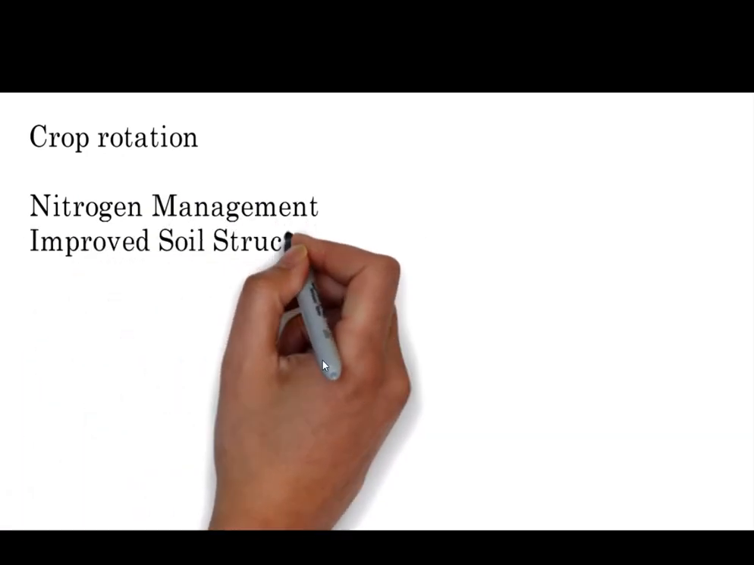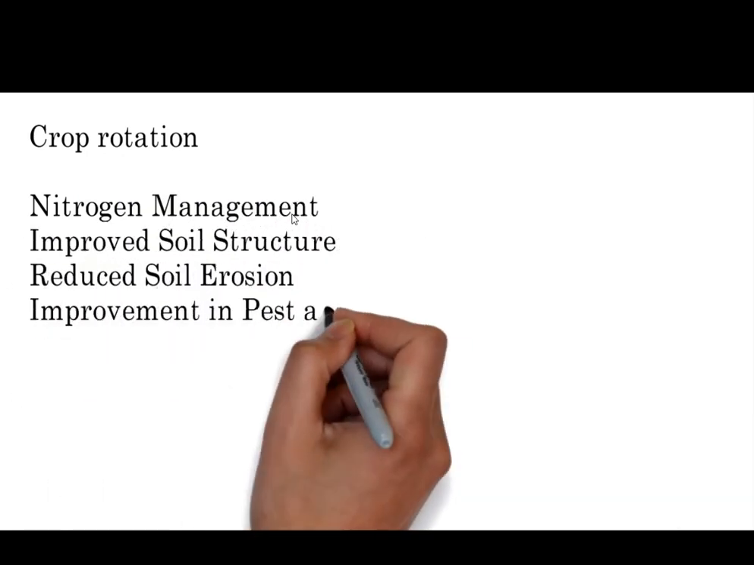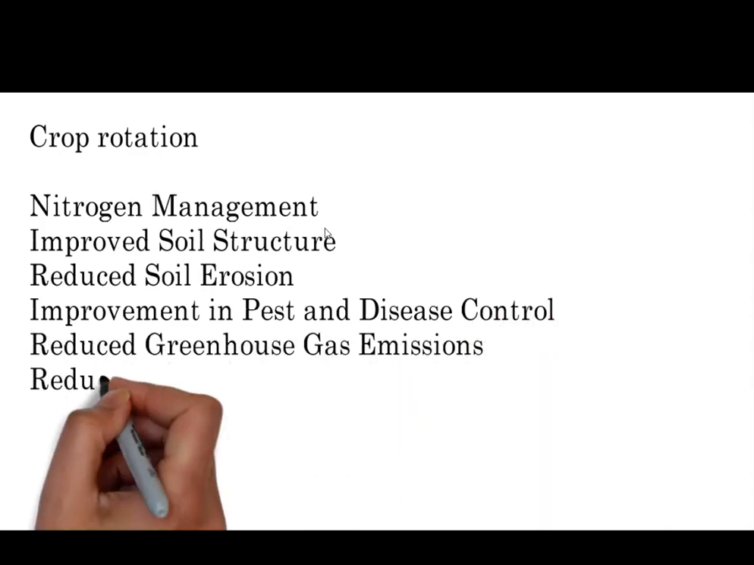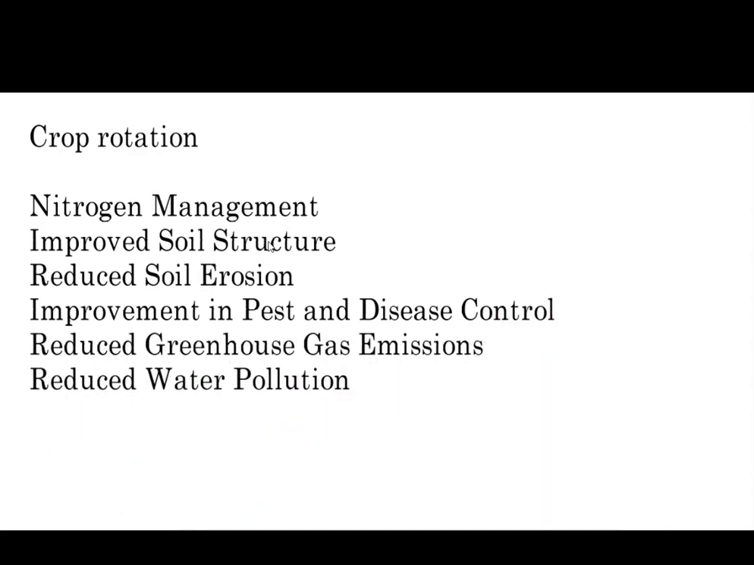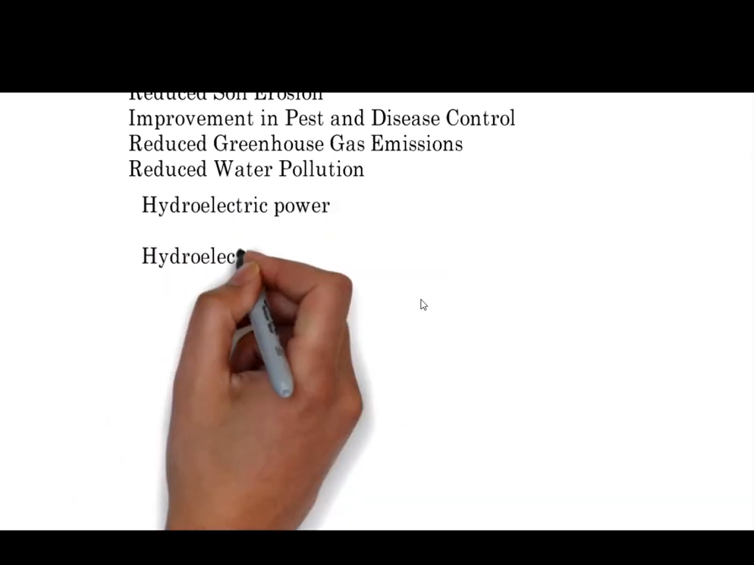After that, crop rotation can also sustain our environment. Crop rotation can help to maintain the balance of nitrogen. It also improves the soil structure and reduces soil erosion. Soil erosion is the removal of the Earth's layer that contains the nutrients. Crop rotation also improves pest and disease control. It reduces greenhouse gas emissions like carbon monoxide, carbon dioxide, chlorofluorocarbons, nitrogen oxides, and it also reduces water pollution.